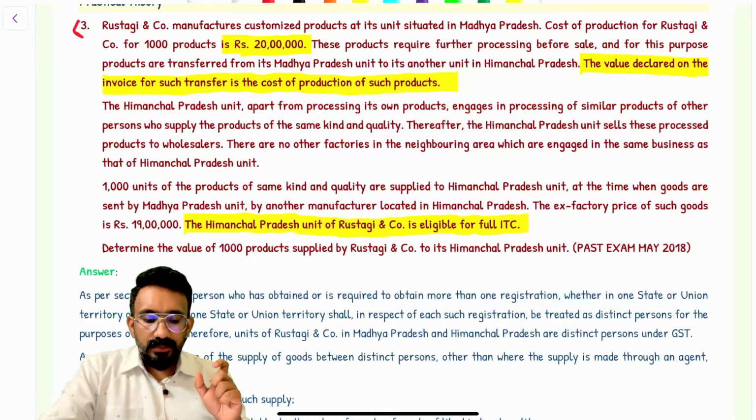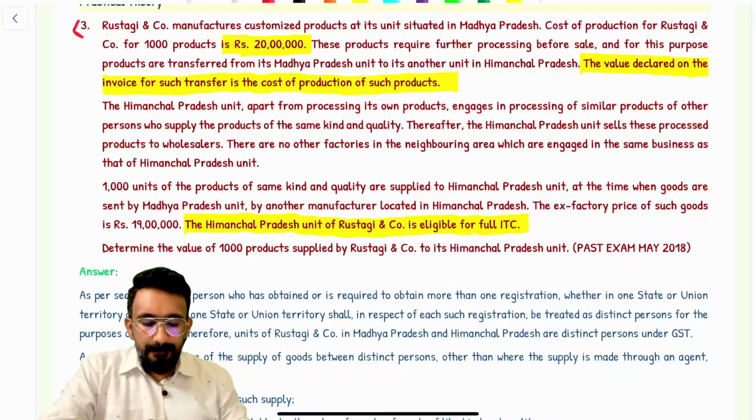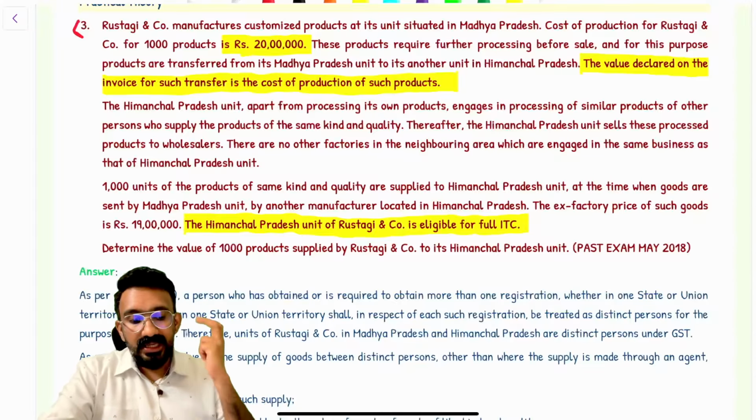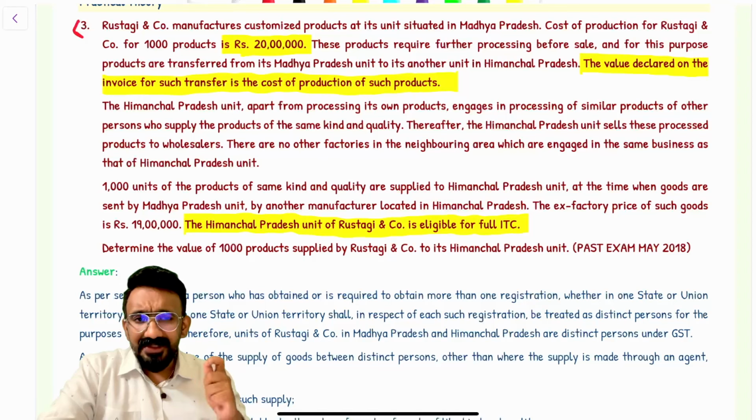Okay, so let's analyze the rank here. Rank number one, open market value. Is that available? Not available. Rank number two, like kind and quality. Is that available? Yes, that is 19 lakh. But here you have to look at, they have declared 20 lakh in the invoice as the value.